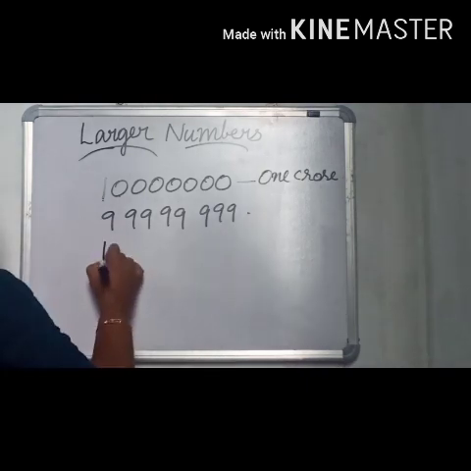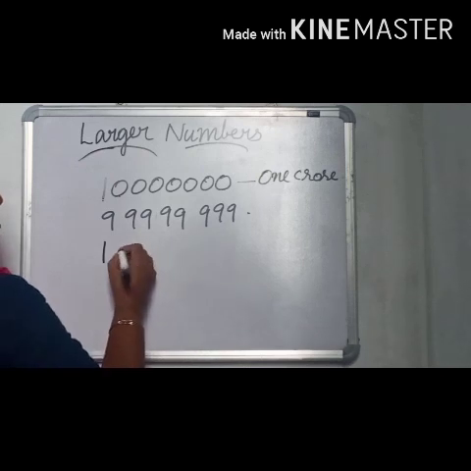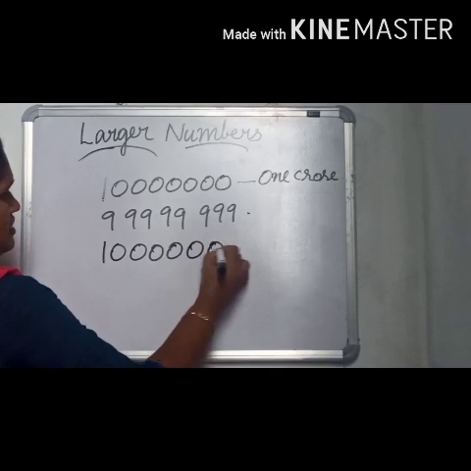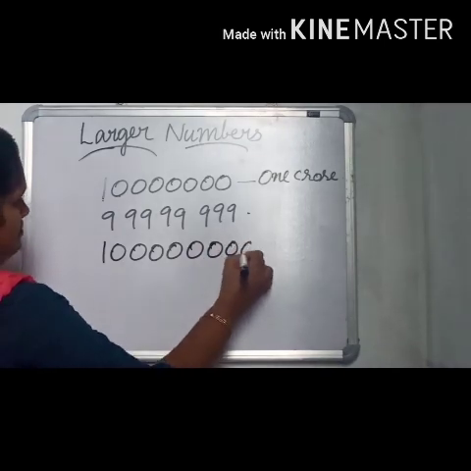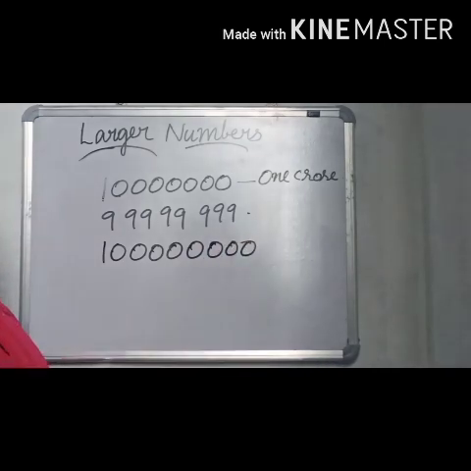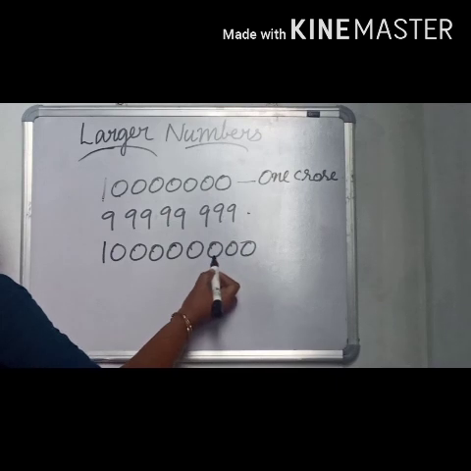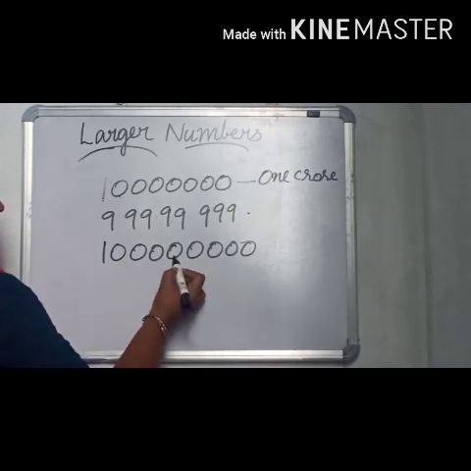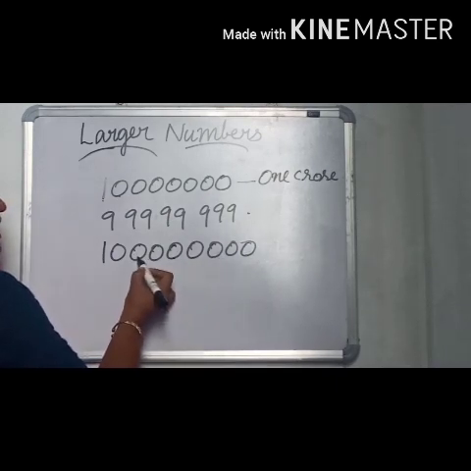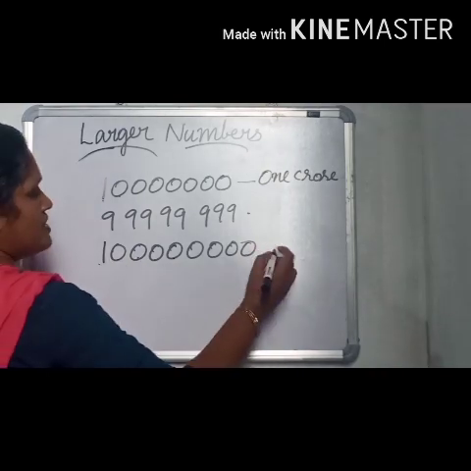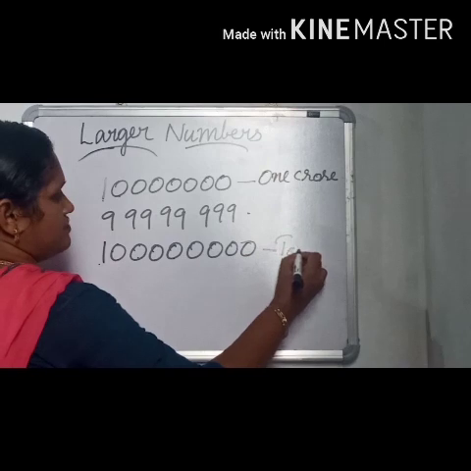It is 1 followed by 8 zeros. The number name of this, first we read the places: ones, tens, 100, thousand, 10,000, lakh, 10 lakh, crores, 10 crore. So the number name of this is 10 crores.